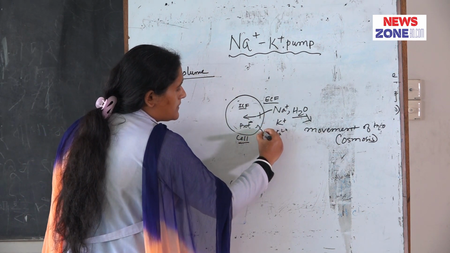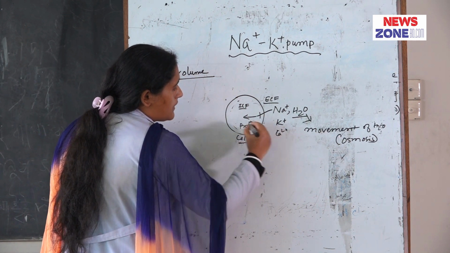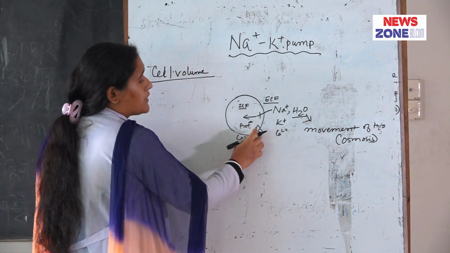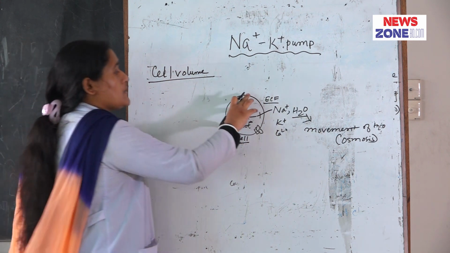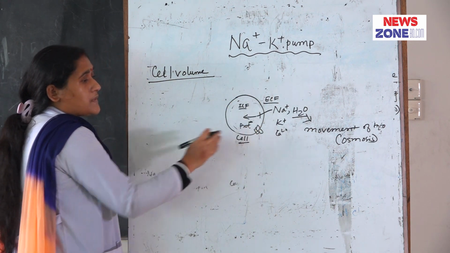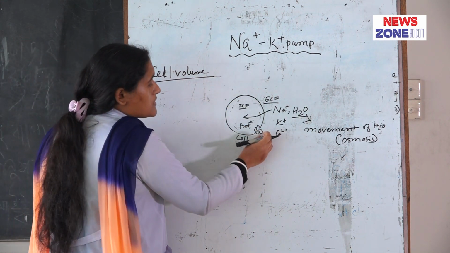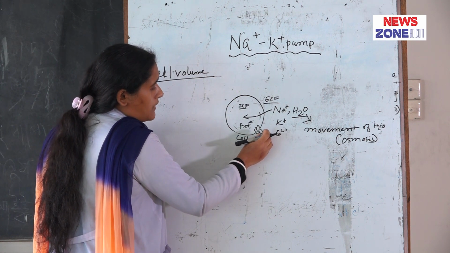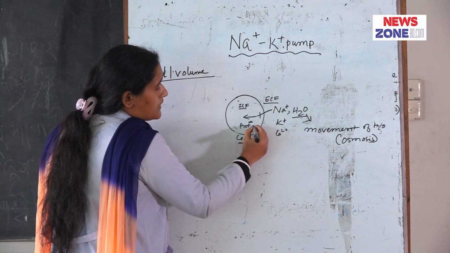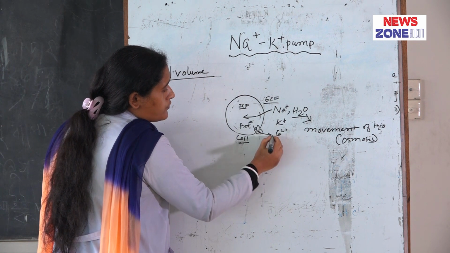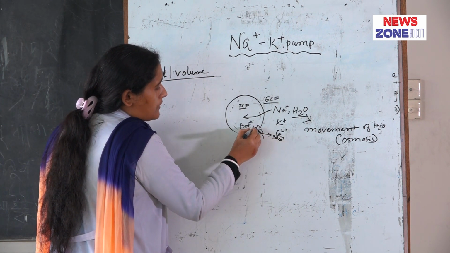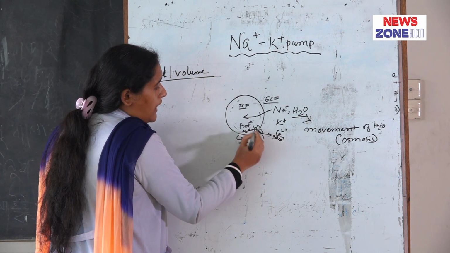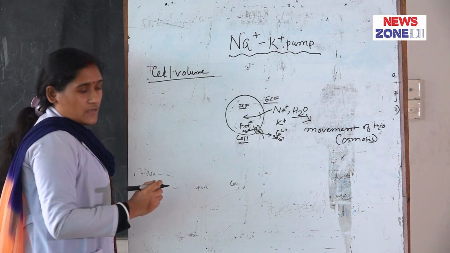When the cell is swollen, previously I told you every cell has a sodium potassium pump. This sodium potassium pump is auto activated when the cell swells. This auto activation causes 3 sodium ions to move from the inside to outside, and 2 potassium ions to move from the outside to inside of the cell.